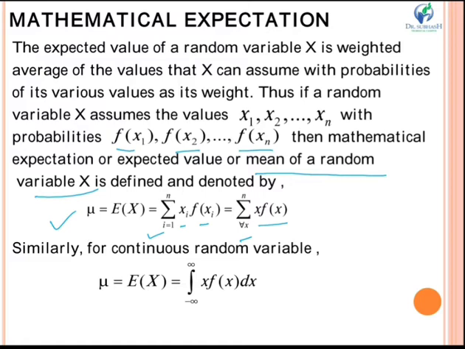Similarly, for a continuous random variable, the expected value is given by mu equal to E of x is equal to the integration from minus infinity to plus infinity of x into f of x dx. These are the two formulas which we will use in our examples.